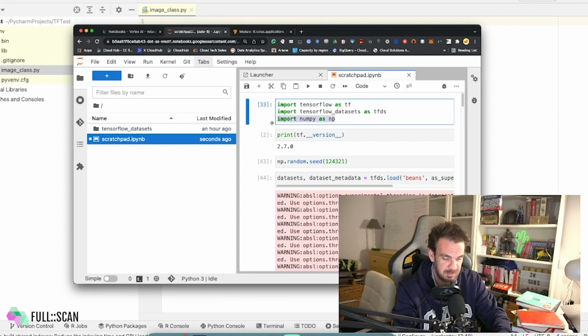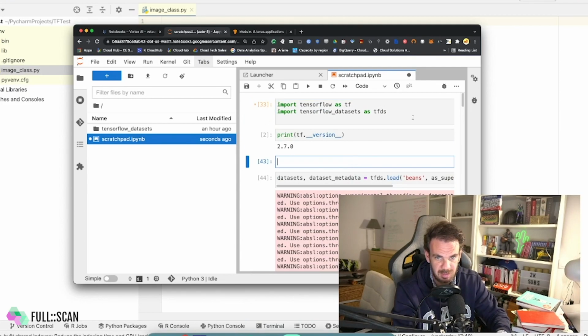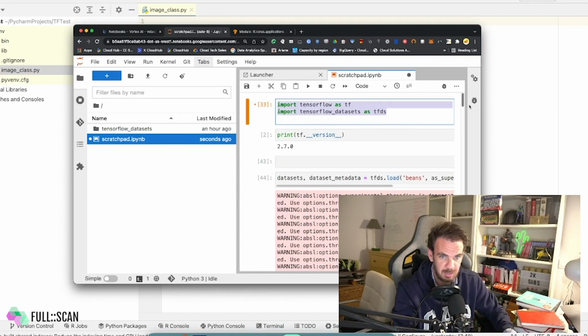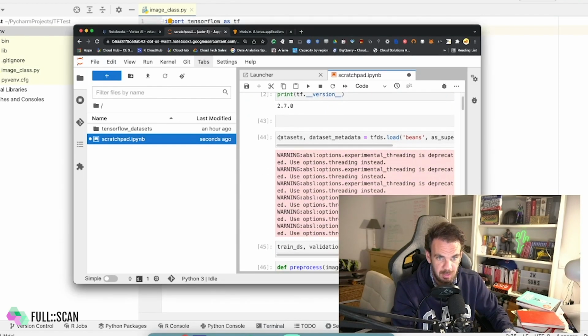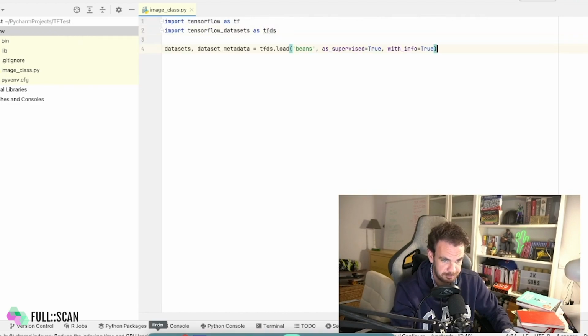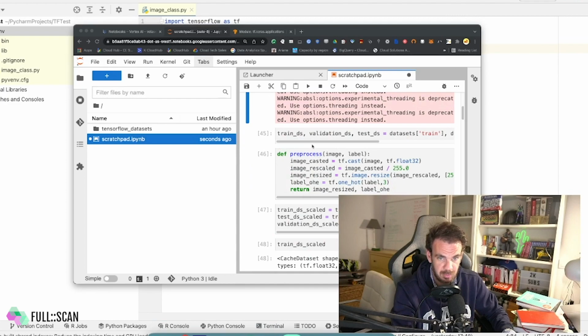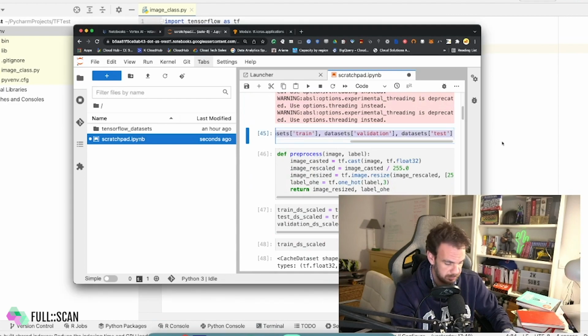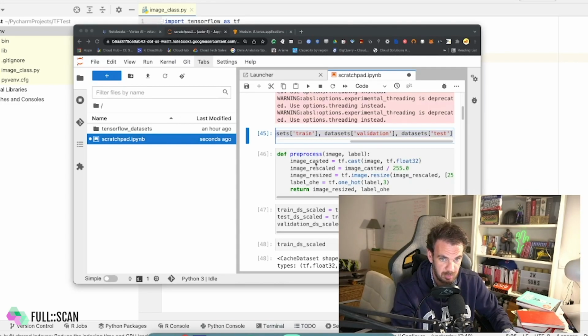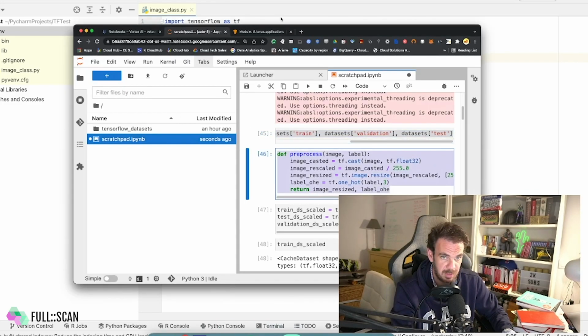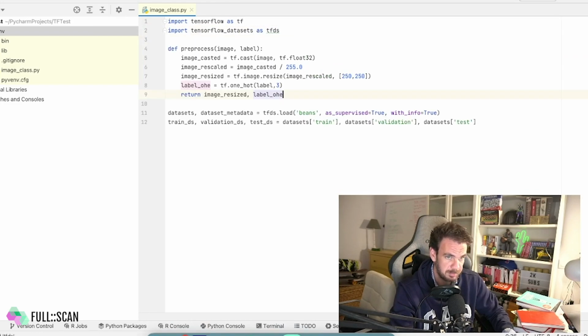I added this because I was doing some tests. We don't need that, right? So let's put that here. This as well. This as well. The preprocess function, let's put it at the top.